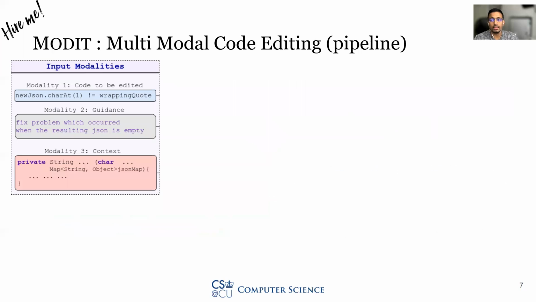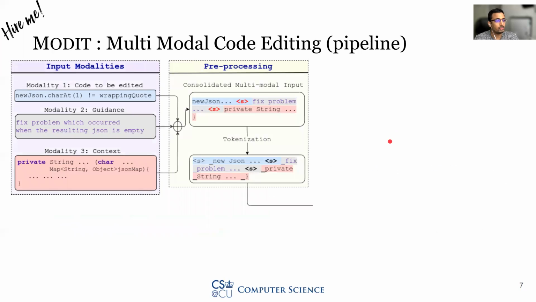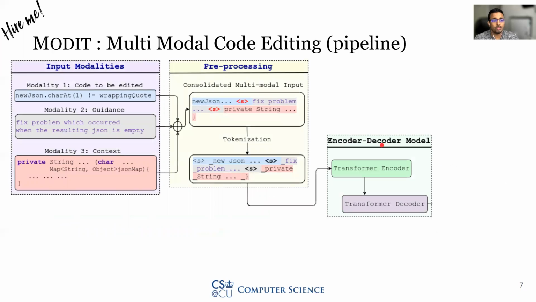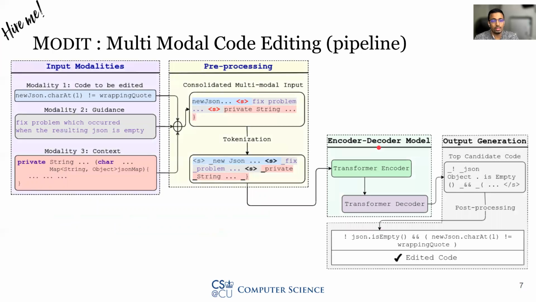More specifically, given 3 input modalities, we concatenate them and then tokenize them into a sequence of tokens. Then we use a transformer-based encoder-decoder model to generate the edited code. After the decoder, we take the decoder output and do the post-processing to generate the final edited code.